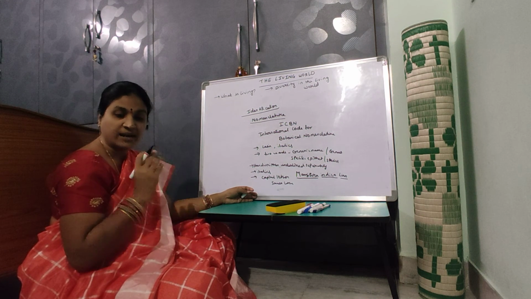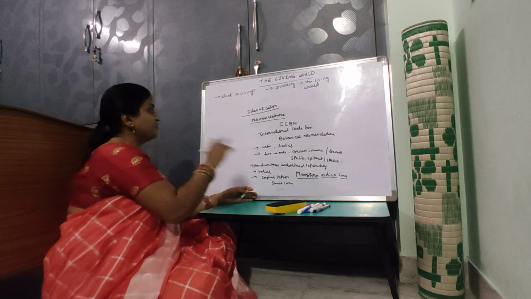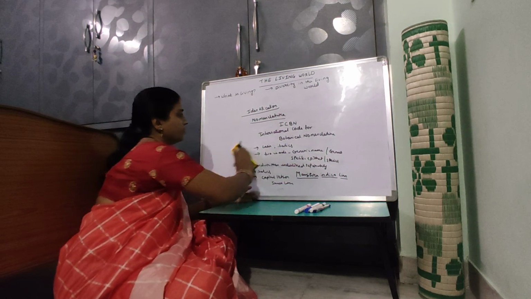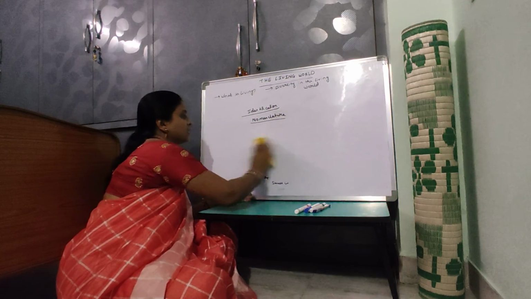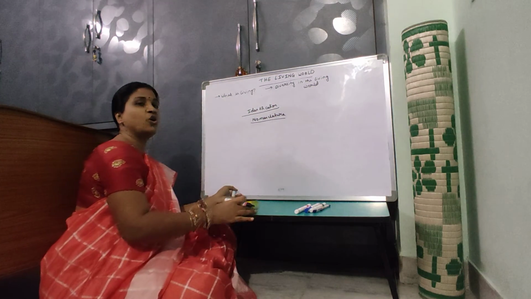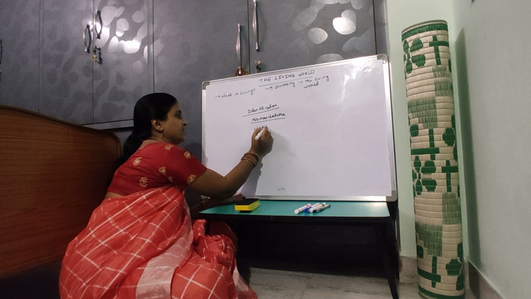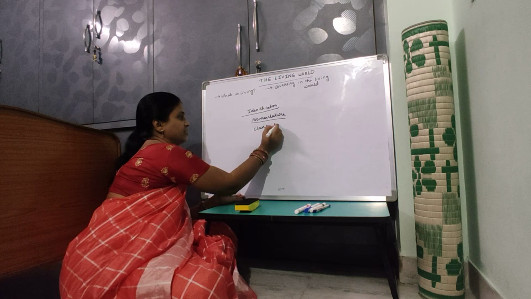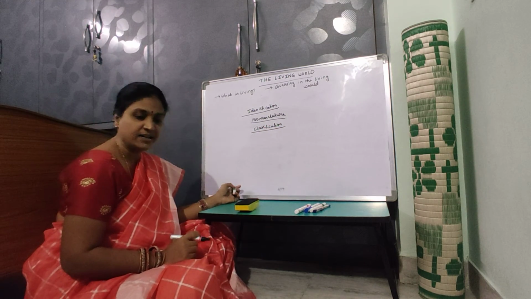And also the classification is very much important. Classification means grouping of similar organisms together and learning about them.